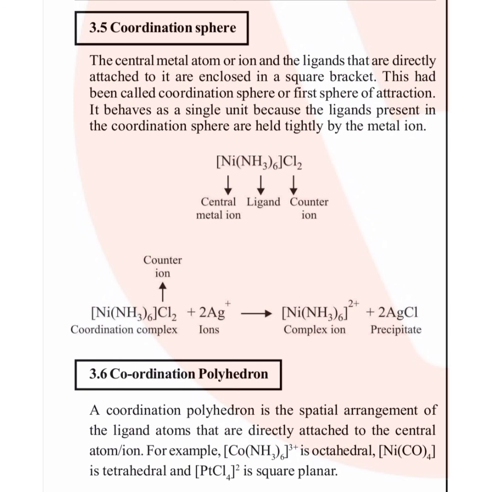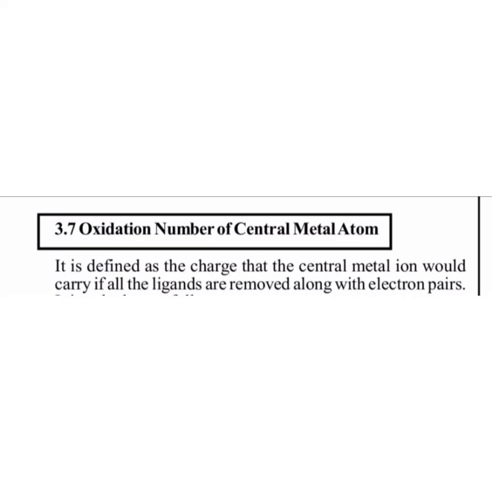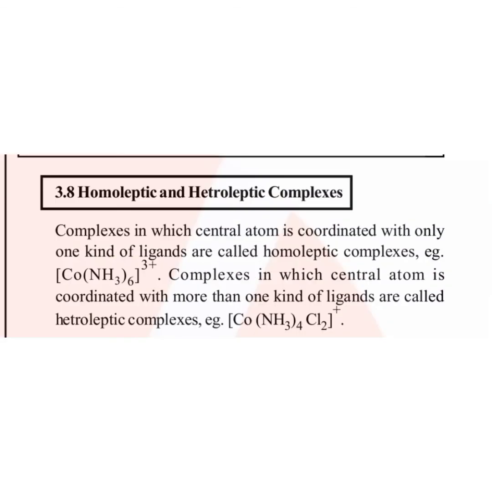A coordination polyhedron is the spatial arrangement of the ligand atoms that are directly attached to the central metal atom. Oxidation number of the central metal atom is defined as the charge that the central metal atom would carry if all the ligands are removed along with their electron pairs.